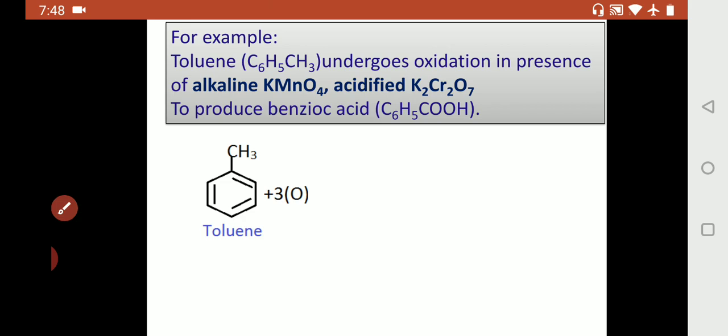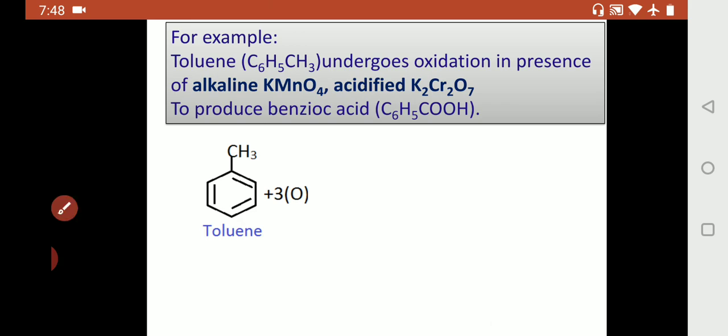That undergoes oxidation, that is addition of nascent oxygen. If we write oxygen like this, that is called nascent, newly born, that which has just been produced. Okay, nascent oxygen. So who are the donors of this nascent oxygen? For the oxidation of toluene, we need nascent oxygen. This nascent oxygen is given by an oxidizing agent.